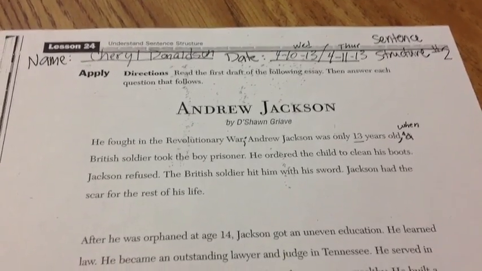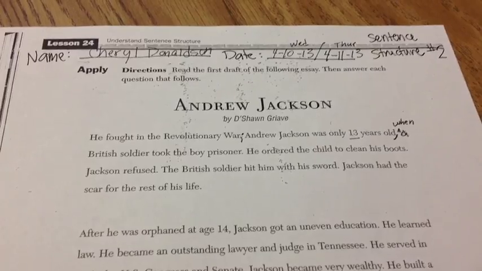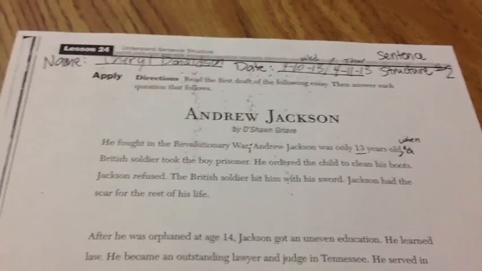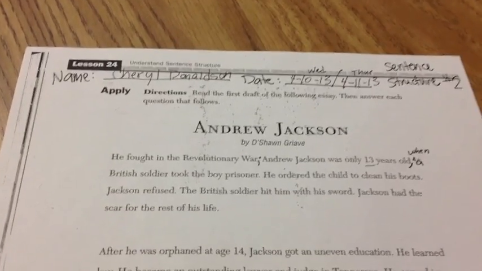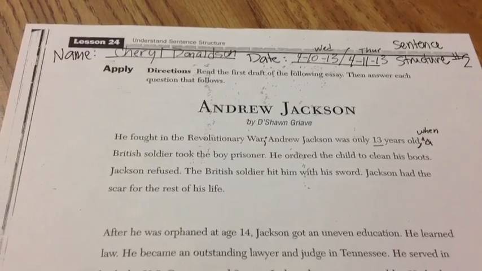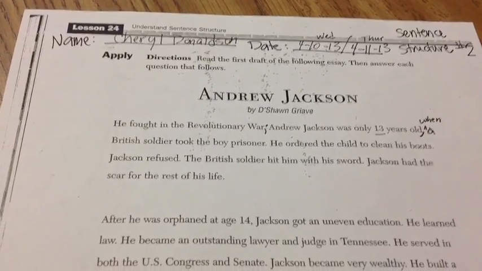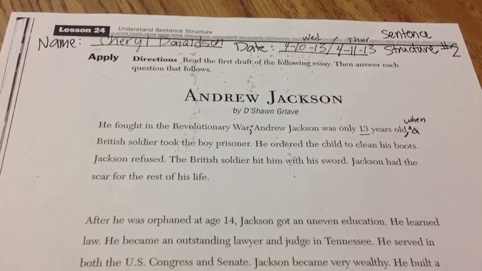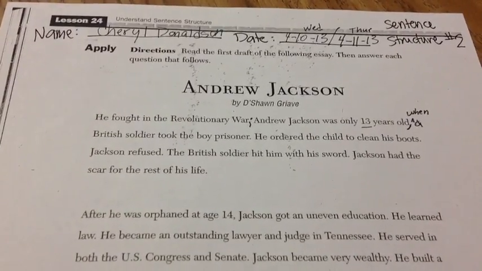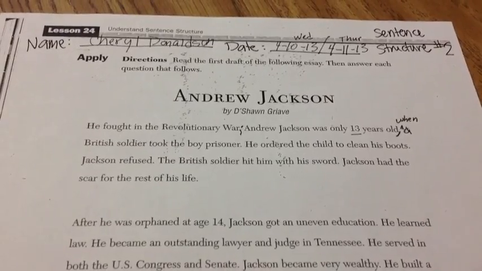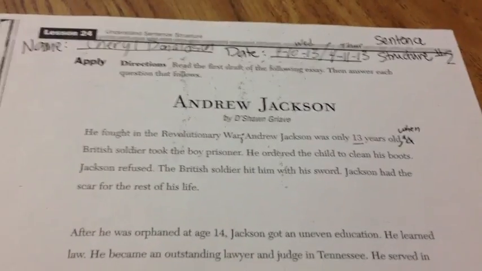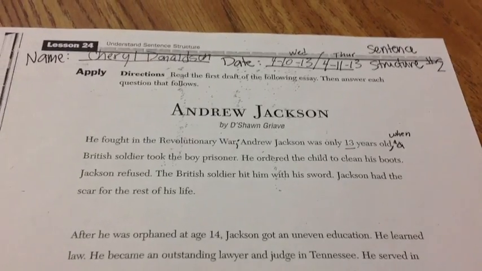The British soldier hit him with his sword. Jackson had the scar for the rest of his life. Okay, so we can use a semicolon, we can use a conjunction, we can use a correlative conjunction, which is either or, we can use a semicolon with a conjunction such as therefore. I think the easiest way would be to use a conjunction, right? So which conjunction would work best there?